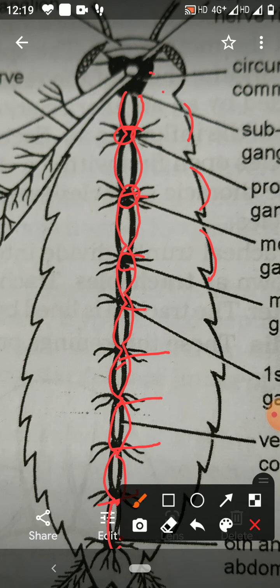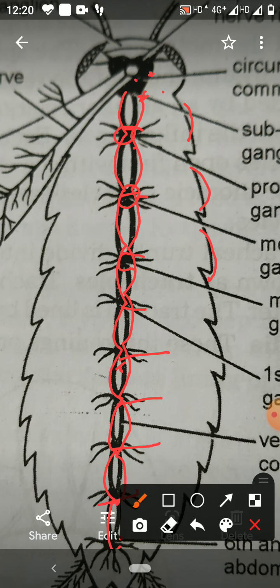This brain consists of supraesophageal ganglion, subesophageal ganglion, and circumesophageal connective. Again, the thoracic ganglia, abdominal ganglia and nerve cord will form the central nervous system of cockroach. Now, the peripheral nervous system consists of nerves arising from the central nervous system, as from the brain their nerves arise.